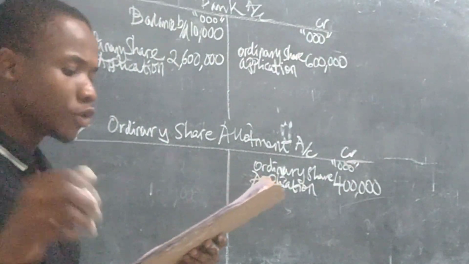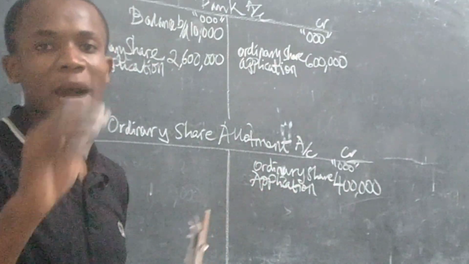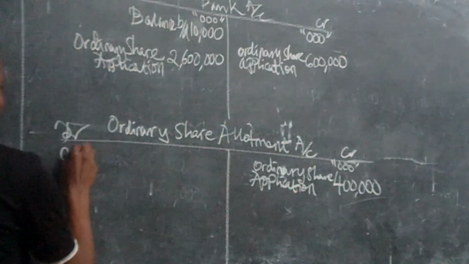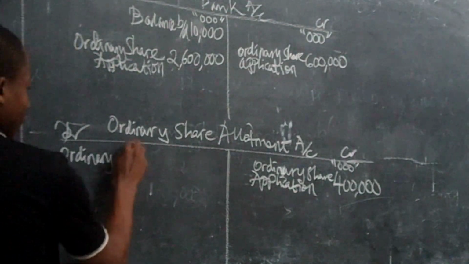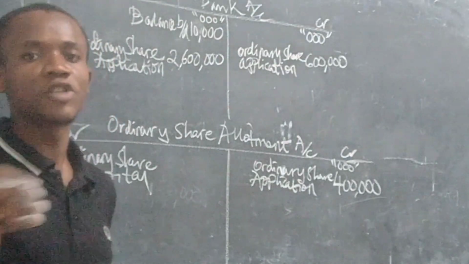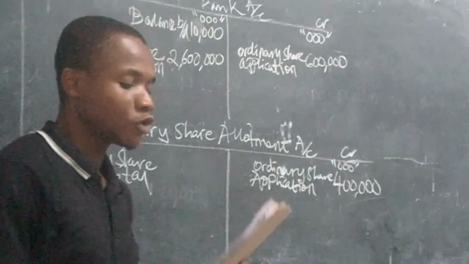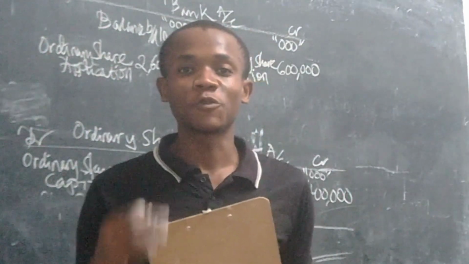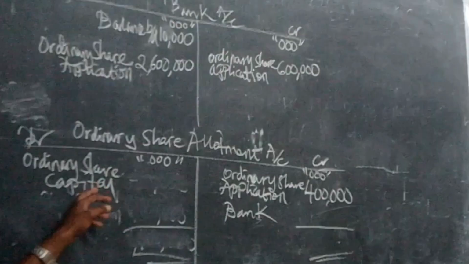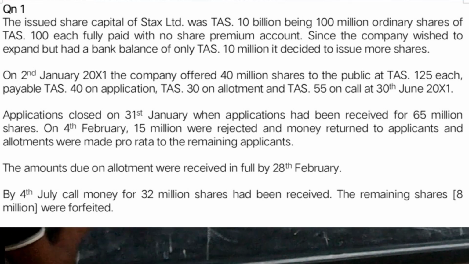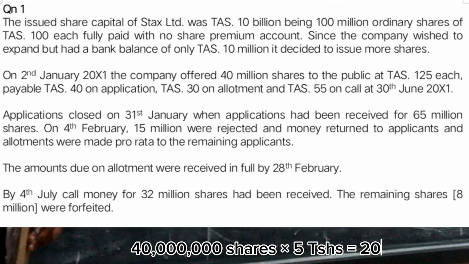After that, you will simply say amount to be transferred to ordinary share capital. How do you know the amount to be transferred to the ordinary share capital account? You simply take 40 million shares times the allotment money.